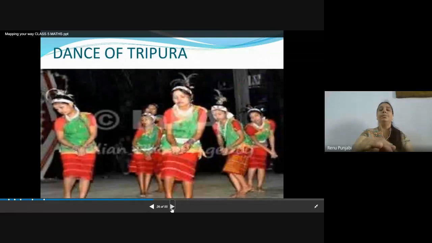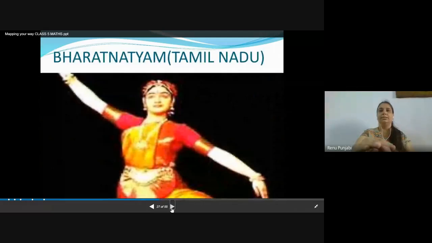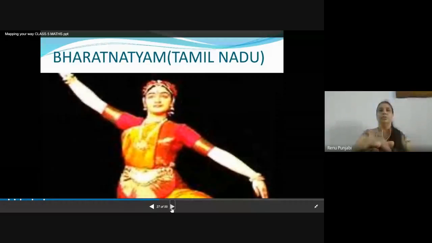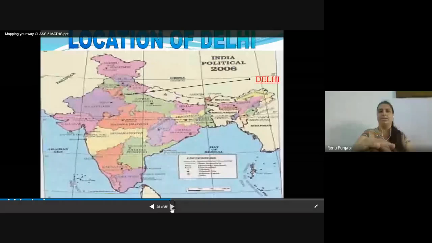And we will learn about the different dances of different states. Bharatnatyam is the special dance of Tamil Nadu, Odissi is the dance of Odisha. This is the political map showing the location of Delhi. Also, they are showing that Delhi is located here in the map of India.